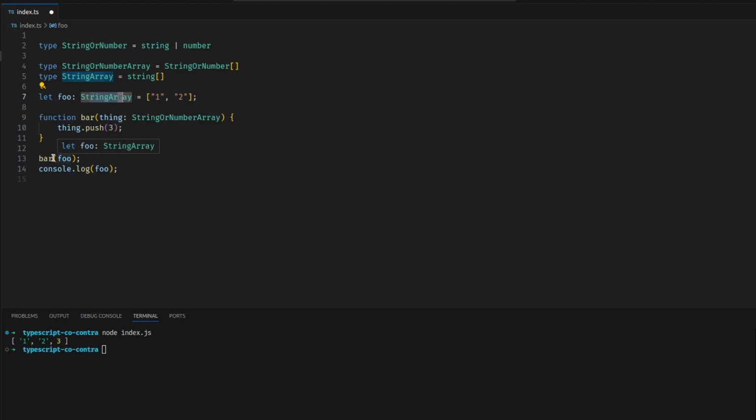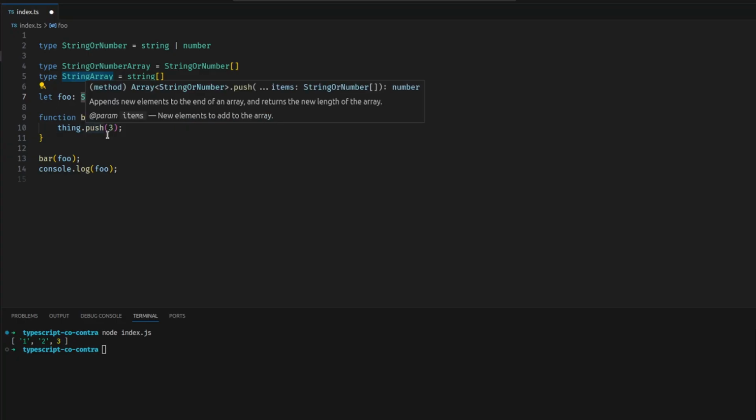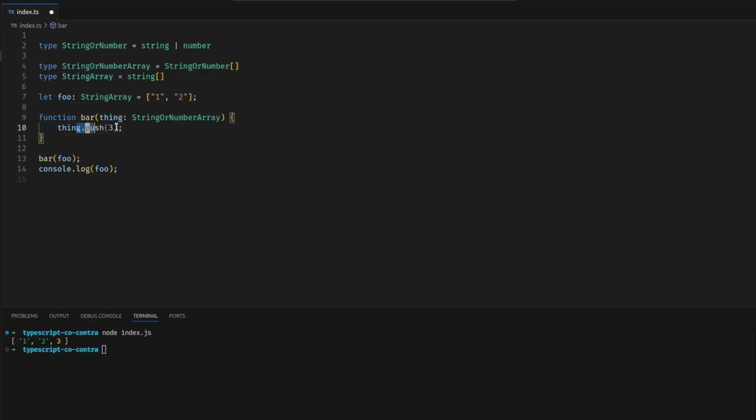We pass a cats array into here and we write to it. We violate covariance because we're writing, and you shouldn't be writing when you're doing covariance. If we were only reading, this would be fine. But since we're writing, the reverse is actually true. If we were accepting only a string array and a string, and we were pushing in, we could give it a generic string or number array and it would work fine. So covariance, contravariance is the reason that this is an issue.